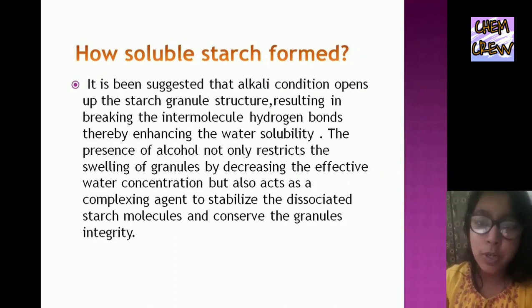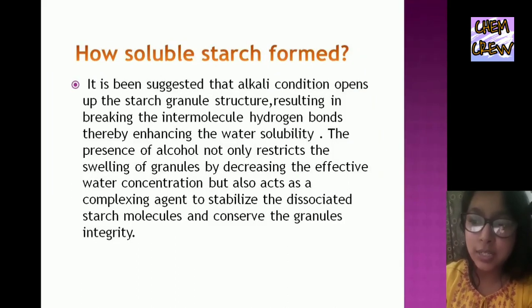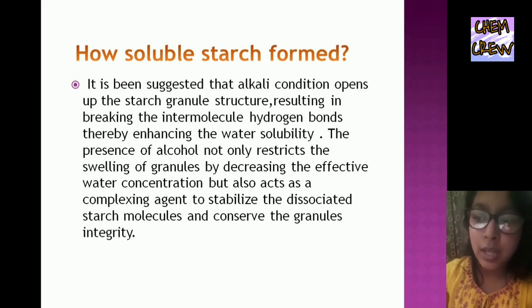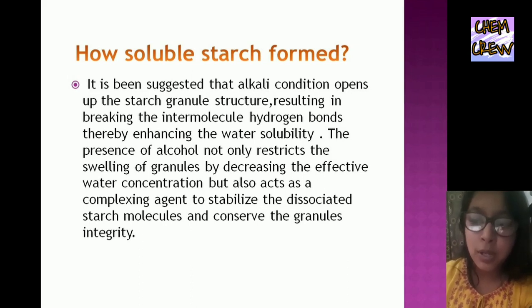Now, how is soluble starch formed? It has been suggested that alkali conditions open up the starch granule structure, resulting in breaking of the intermolecular hydrogen bonds, thereby enhancing the water solubility. The presence of alcohol not only restricts the swelling of granules by increasing the effective water concentration but also acts as a complexing agent to stabilize the dissociated starch molecules and conserve the granule integrity.